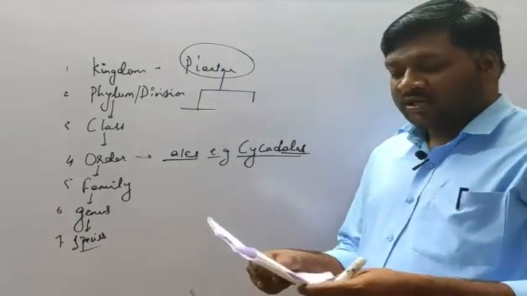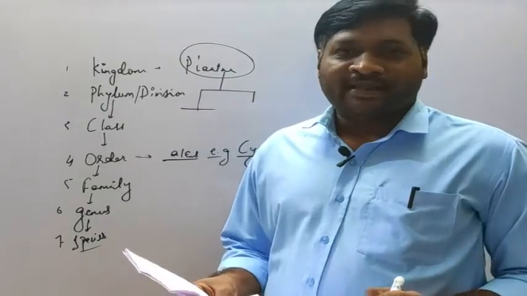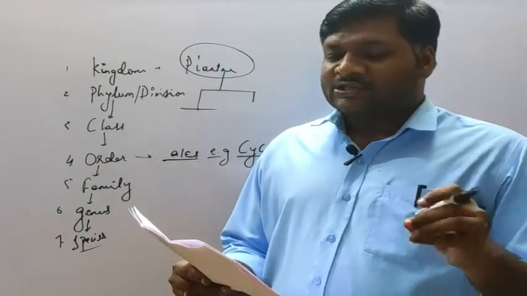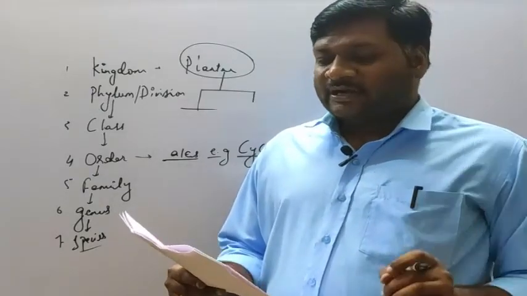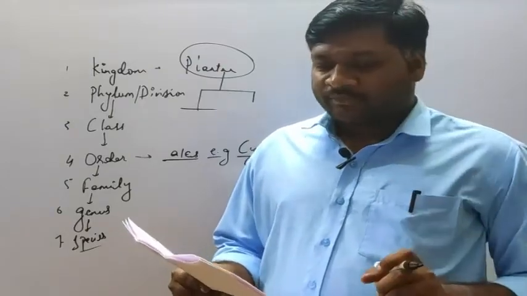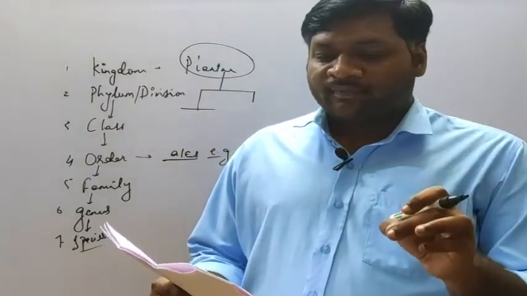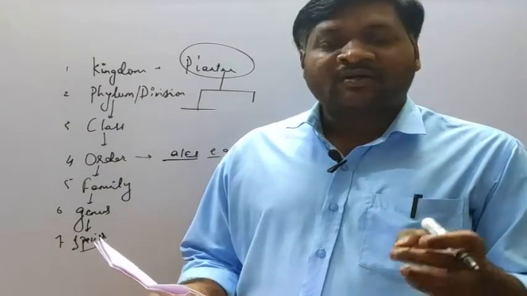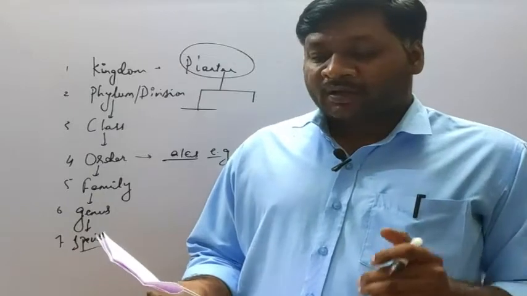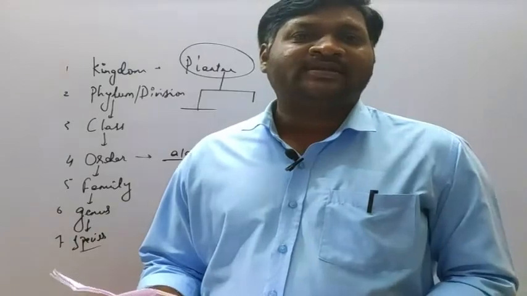The next question, number 84. Which of the following statements are correct about herbarium? So we have to consider the correct statement about herbarium. It is a storehouse of collected plant specimens, dried and preserved on sheets. Yes, it is correct. Herbarium sheet contains information about date and place of collection, name, family, collector's name, etc. Of course, it is correct. And option C, it serves as a quick referral system in taxonomic studies.